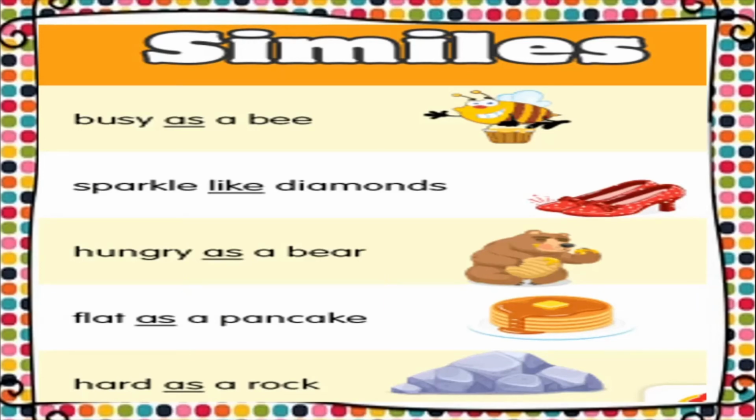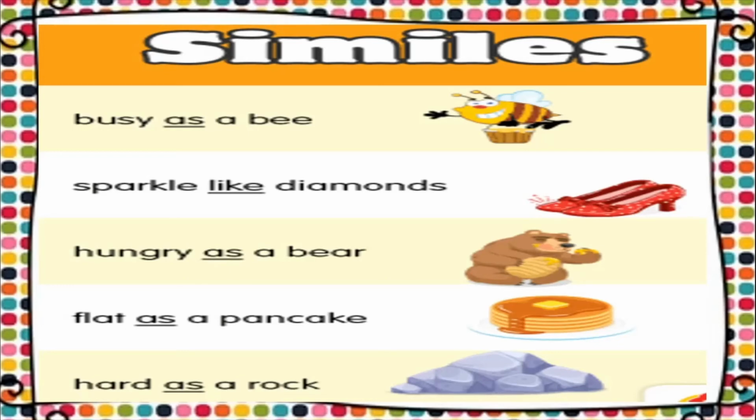Okay, bears, they are huge animals. They have a huge appetite. They eat a lot. So that is why someone who eats a lot, we say, why are you behaving like a bear? That means he is as hungry as a bear. Flat as a pancake. So pancake, or like we say roti or dosas, they are very flat. So flat as a pancake. And hard as a rock. A rock means a big piece of stone, and you know how hard it is. Okay, you cannot break it easily. So these are all examples of similes.